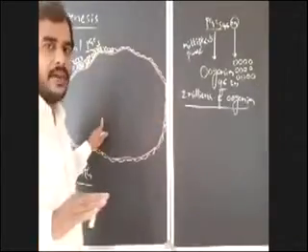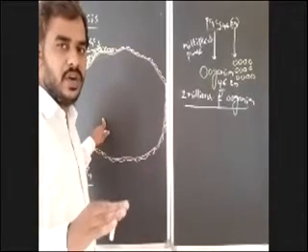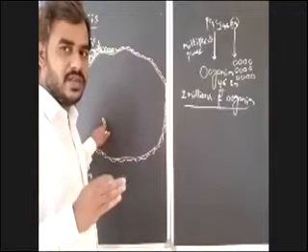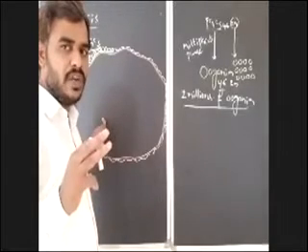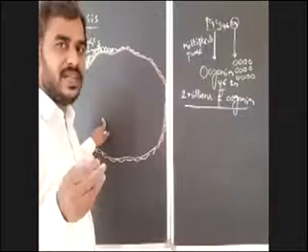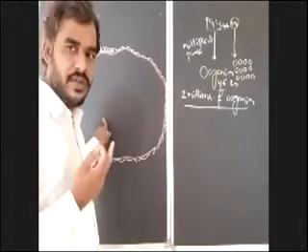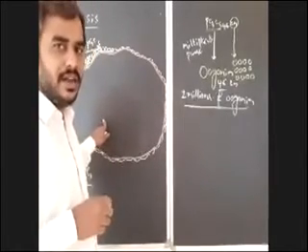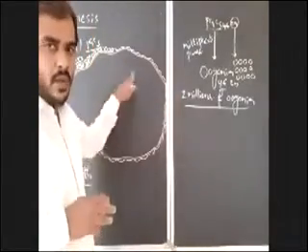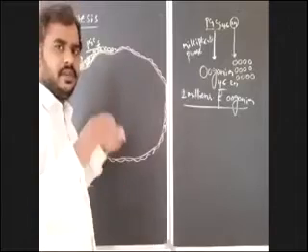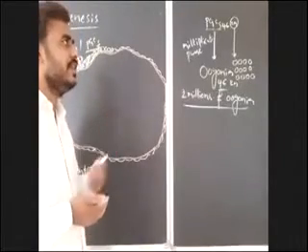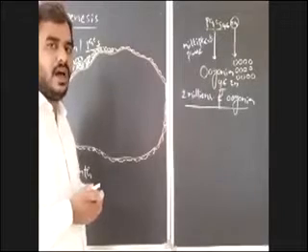So how many oogonia are produced by the multiplication phase in each ovary? By the multiplication phase, or repeated mitotic divisions, 2 million oogonia are produced. These oogonia are the egg mother cells. Once again, I am repeating. The ovary is externally lined by germinal epithelium. This germinal epithelium contains primordial germ cells, the female germ cells.